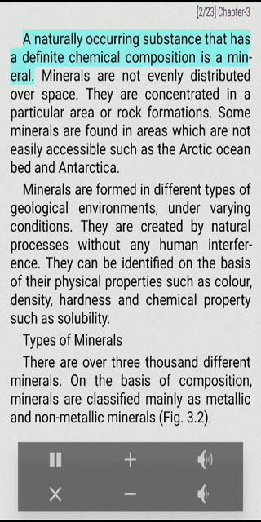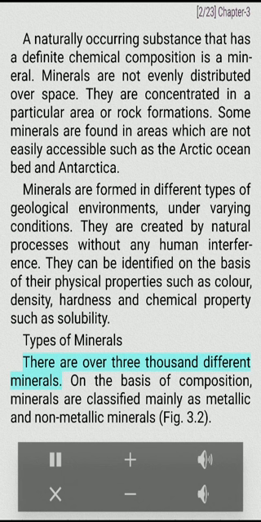A naturally occurring substance that has a definite chemical composition is a mineral. Minerals are not evenly distributed over space. They are concentrated in a particular area or rock formations. Some minerals are found in areas which are not easily accessible, such as the Arctic Ocean bed and Antarctica. Minerals are formed in different types of geological environments, under varying conditions. They are created by natural processes without any human interference. They can be identified on the basis of their physical properties such as color, density, hardness and chemical properties such as solubility.